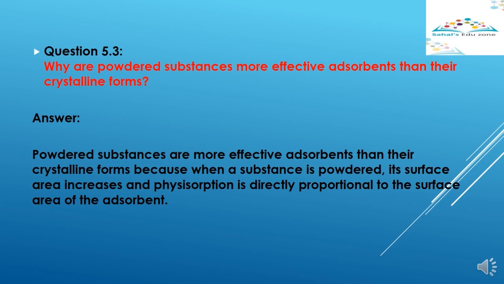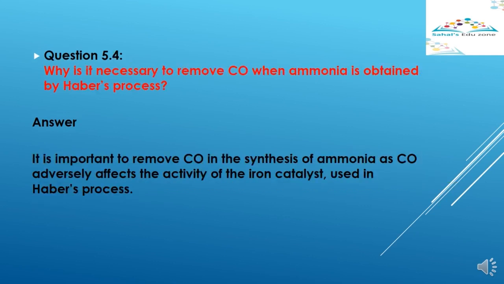Why is it necessary to remove carbon monoxide when ammonia is obtained by Haber's process? As we know, in Haber's process, nitrogen combines with hydrogen in the presence of iron catalyst, and ammonia is formed. In this case, if carbon monoxide is present, it adversely affects the activity of the iron catalyst. So we want to remove carbon monoxide.